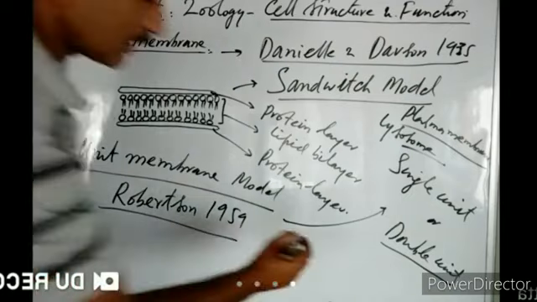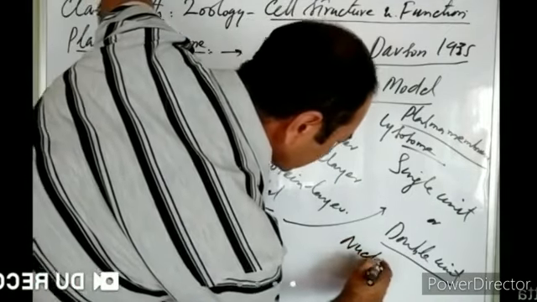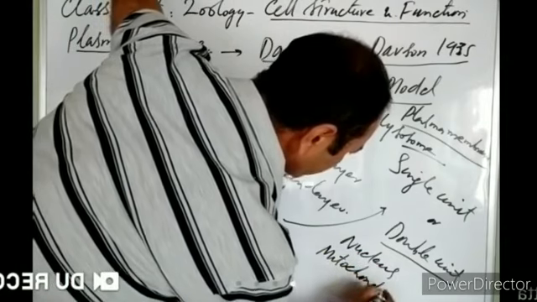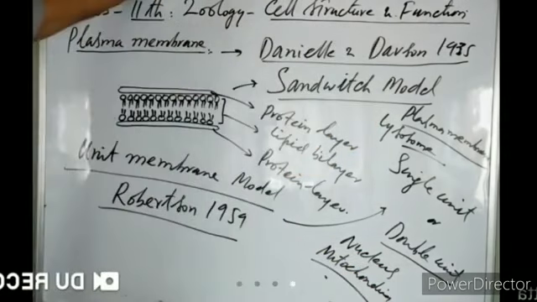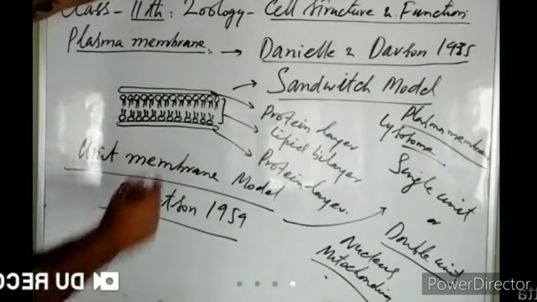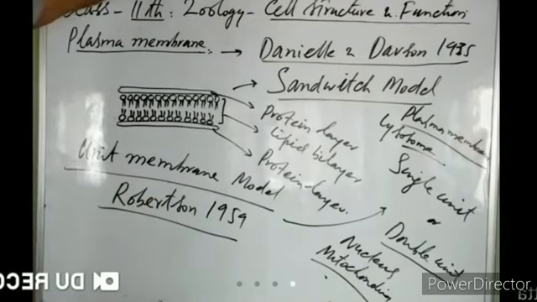For example, around the nucleus, around mitochondria, around plastids. You know, the nucleus is covered by a double nuclear membrane. So that double nuclear membrane was considered as a unit by Robertson, right? So he called it a double unit.